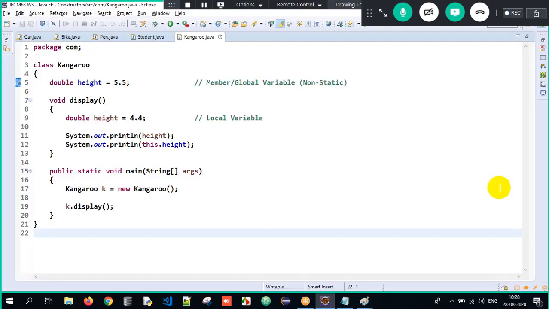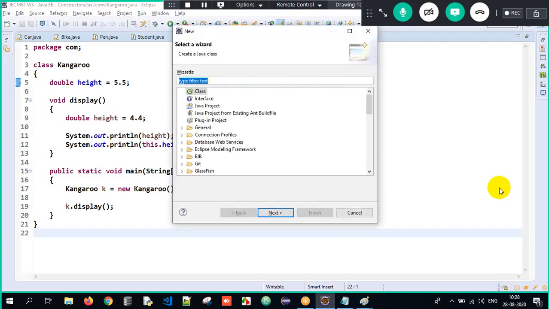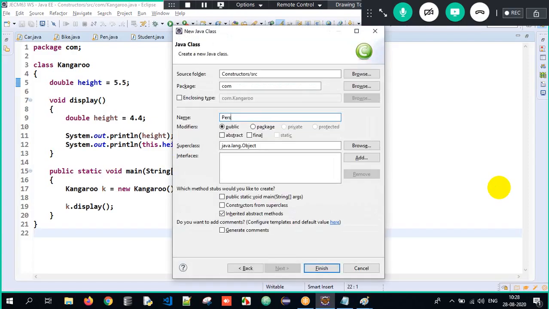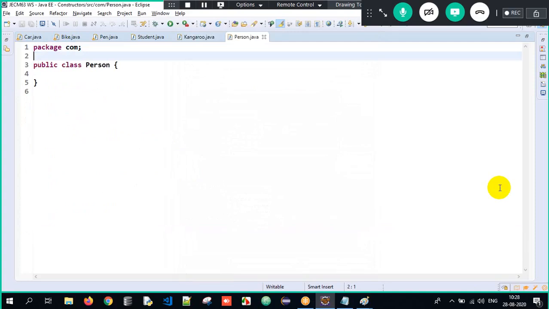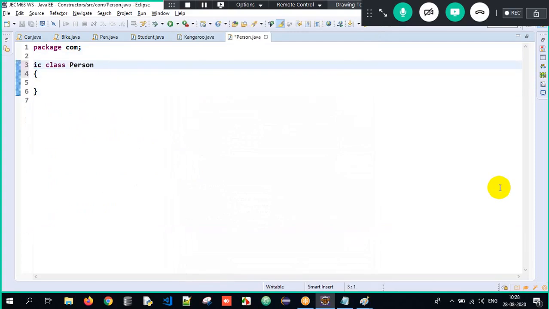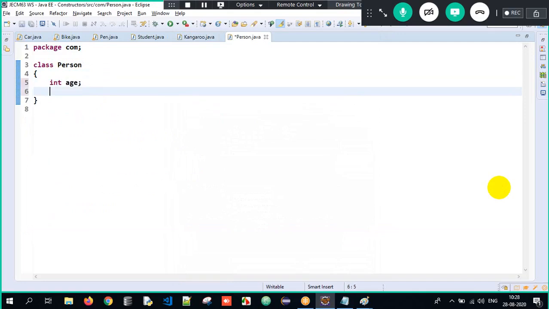I go back to my program, back to my Eclipse. So now I'll create a class called Person. Now here in the Person class, each and every person will have two properties, that is int age and String name. Correct? Every person will have two properties, age and name.